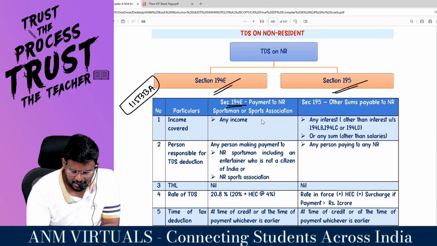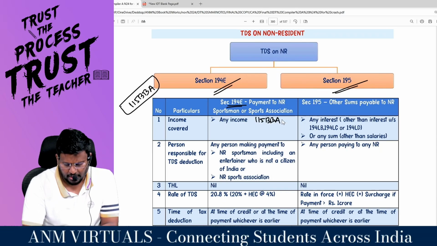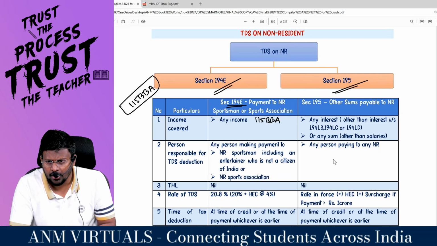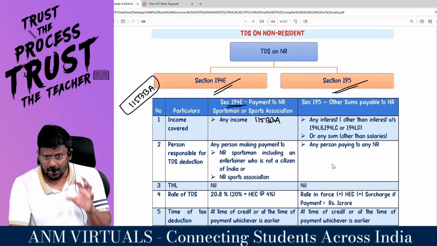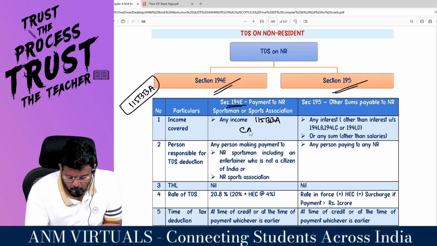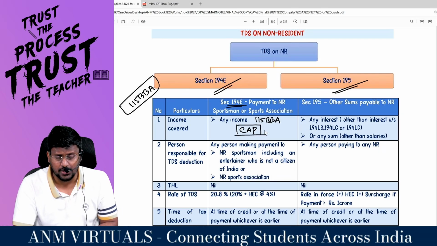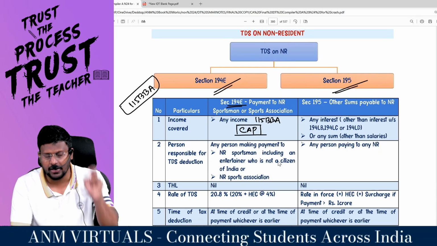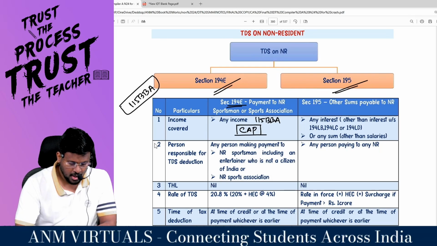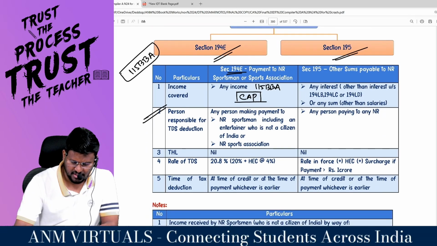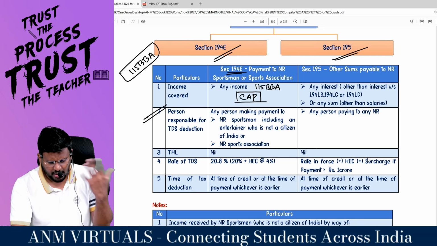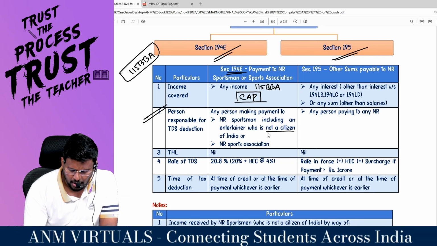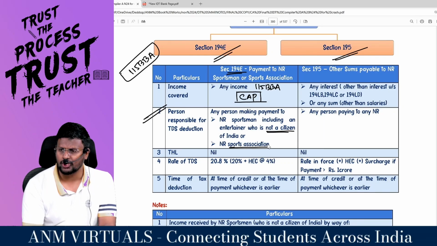What is the income covered? Any income covered under section 115BBA, not any income covered under section 115. Under 115BBA, CAP income is covered. C stands for contribution, A stands for advertisement, and P stands for participation in any game other than 115BB game. Who is the person responsible for TDS deduction? Any person making payment to a non-resident sportsman, including a non-resident sports association.